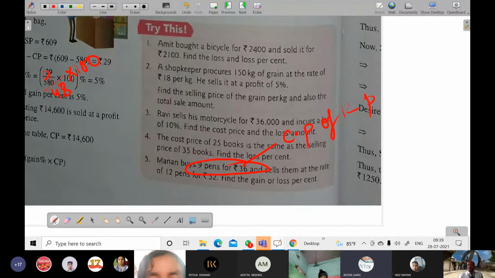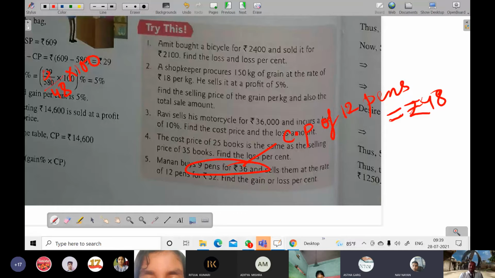Sir, listen. Here Manan buys 9 pens for 36. We can find the cost of 1 pen: 36 divided by 9, it will be Rs 4. Then 12 into 4 becomes 48, na? Yes, sir, for the same rate. That's why 12 into 4.